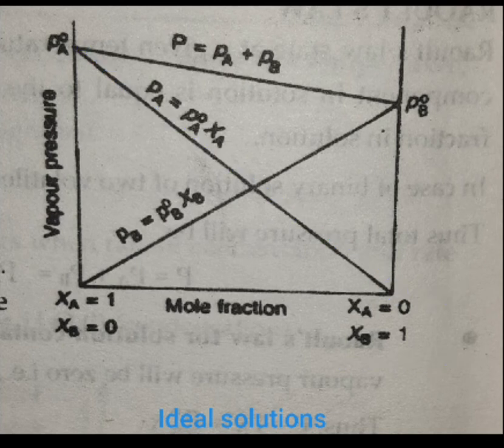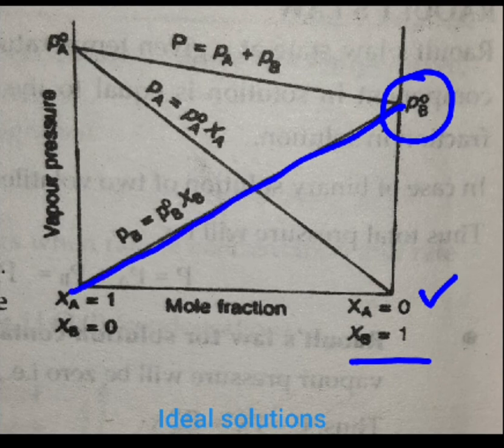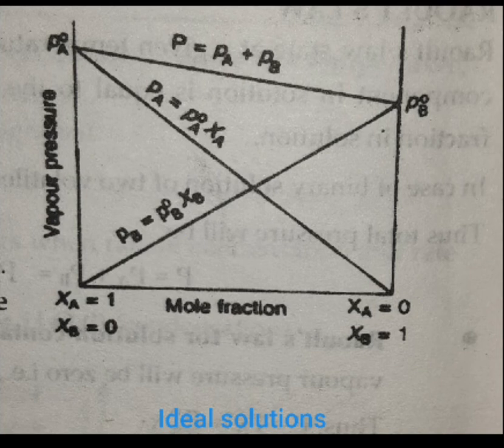Similarly, you can observe for component B. Initially when XB is equal to 1 and no component A is present, then PB will be equal to PB0. As soon as you start adding component A to it, the partial vapor pressure of PB will go on decreasing and it will reach 0 at this particular point where XB is equal to 0 and XA is in its pure form. Is it clear? Now we are left with one more curve on this graph, that is representing this particular line: P is equal to PA plus PB.